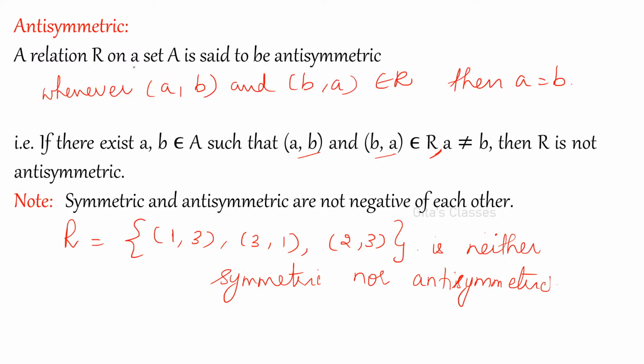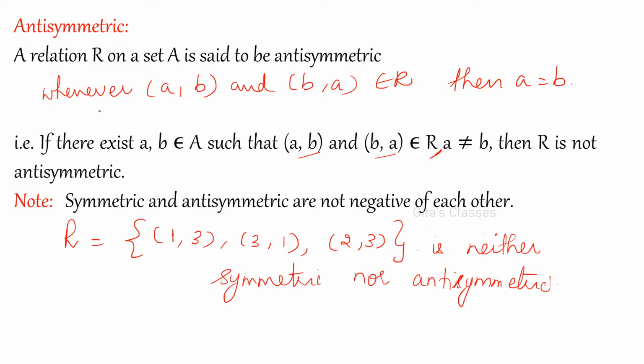So a relation capital R on a set A is said to be anti-symmetric whenever A comma B and B comma A belong to R, then A is equal to B. This is by definition. Please write this definition in the exam. But to understand this, if A comma B belongs to R, you cannot have B comma A for different elements A and B. So if A comma B and B comma A belong to R, then A should be equal to B. This is the meaning.